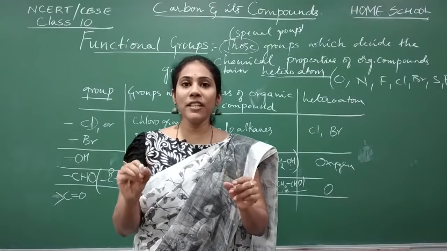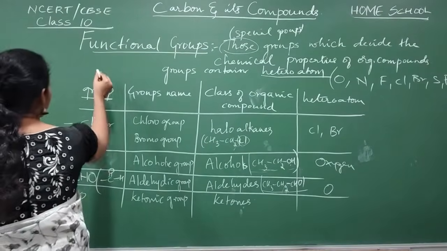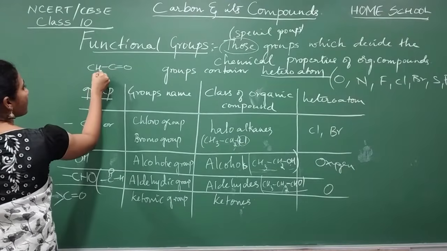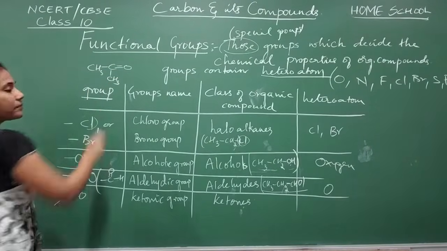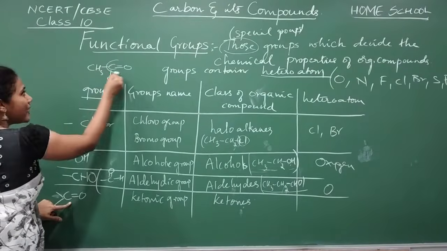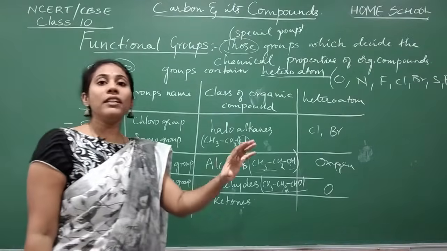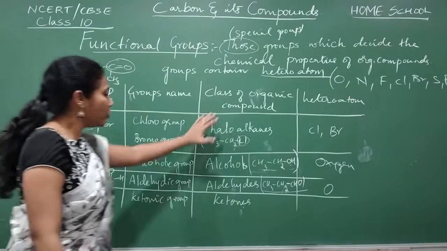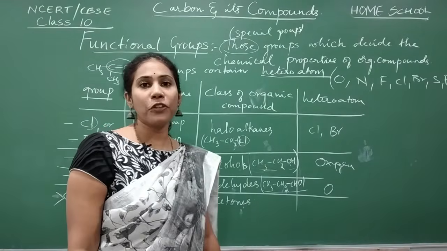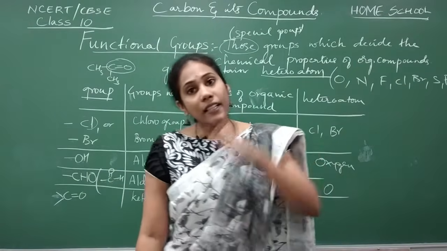Nail polish remover is nothing but an organic compound. Can I give its formula? Nail polish remover is this: CH3, CO, CH3. You see the special group, CO group is there now here? Yes. So, whichever organic compound has a CO group, those organic compounds are generally called ketones. Okay. And all ketones usually have that volatile nature.